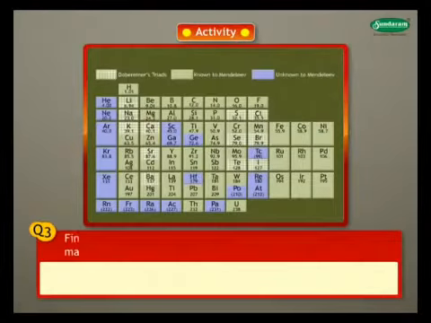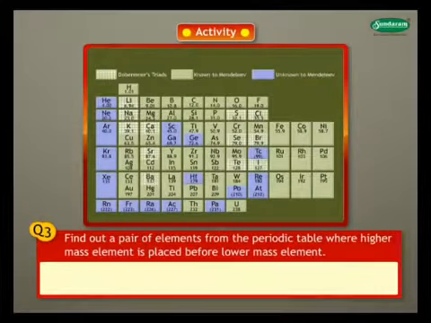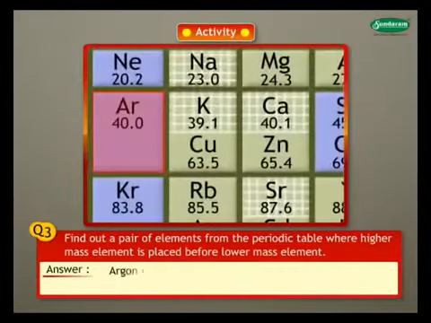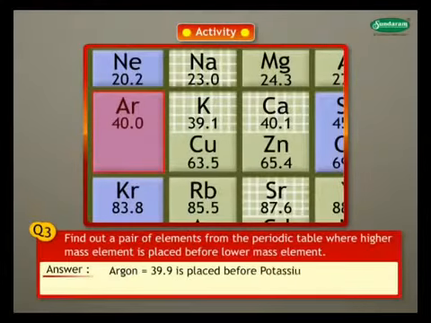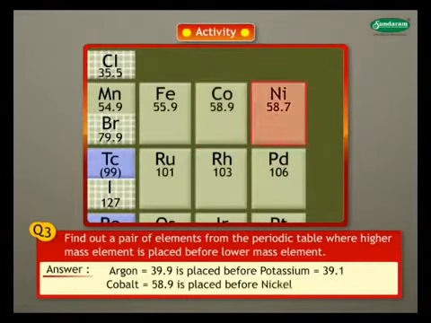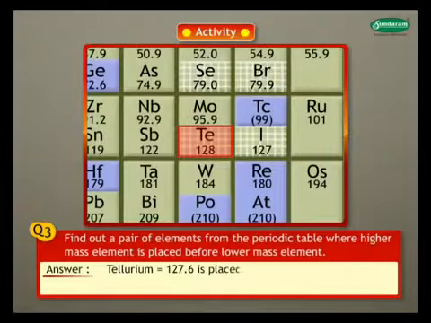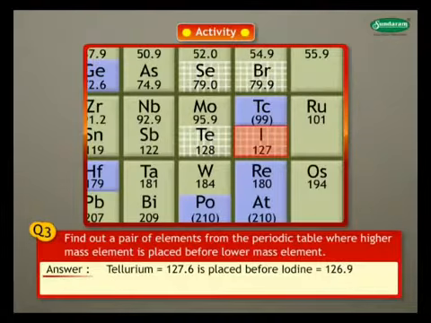Question 3. Find out a pair of elements from the periodic table where higher mass element is placed before lower mass element. Answer. Argon 39.9 is placed before potassium 39.1. Cobalt 58.9 before nickel 58.6. Tellurium 127.6 before iodine 126.9. Let us move to the modern periodic table.